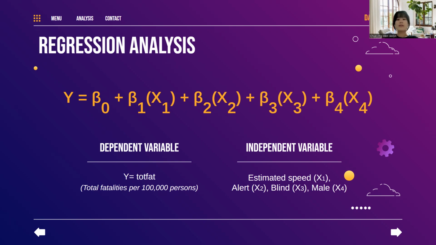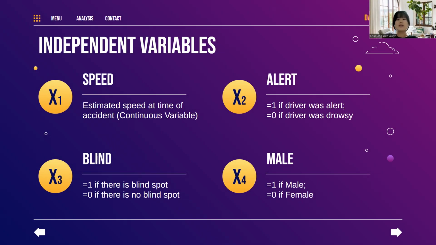We also have 4 other independent variables, which are firstly, speed, which measures the speed limit of the car at the time of the accident. Secondly, alertness, which indicates whether the driver was alert at the time of the accident. Thirdly, blind, which indicates whether the accident originated from the driver's blind spot. And lastly, male, which indicates whether the driver is male or female.